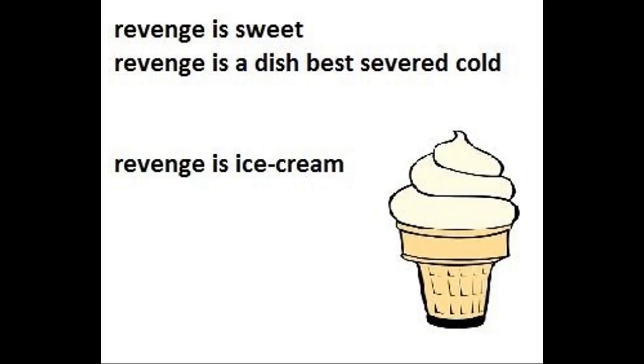Ice cream is a good representation for revenge because of the two old sayings: revenge is sweet, and revenge is a dish best served cold. This happens in Hamlet, when Hamlet decides to prolong Claudius' suffering before eventually killing him.